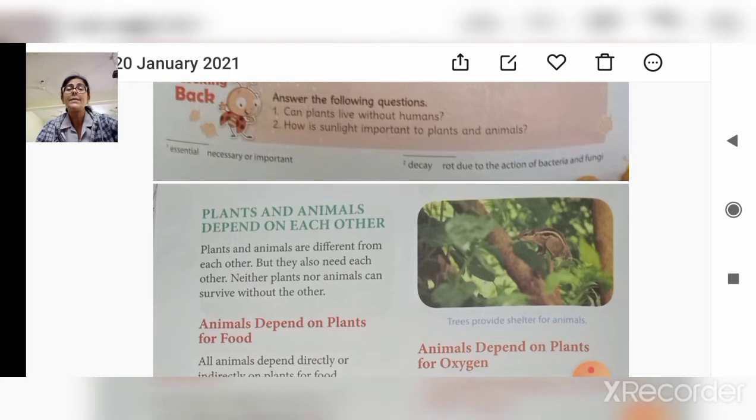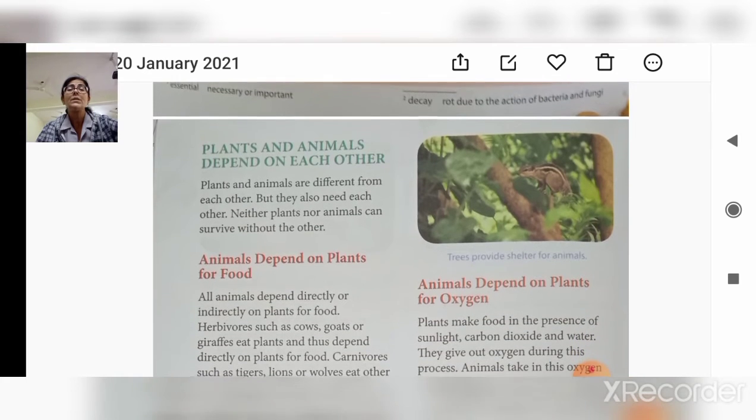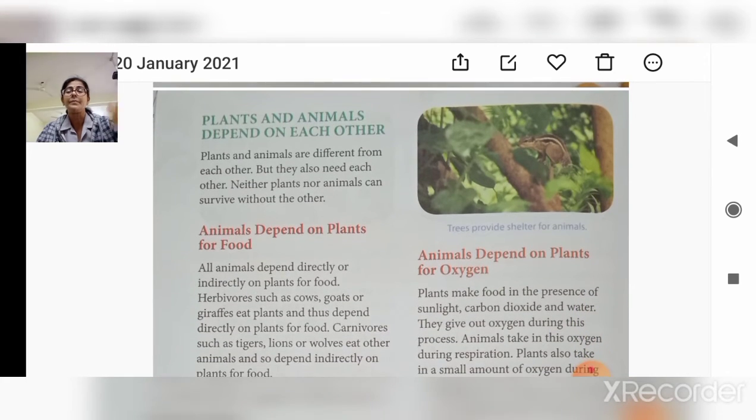Now plants and animals depend on each other. Plants and animals are different from each other, but they also need each other. Both are different from each other, but still they need each other, and that is known as interdependence, right? Neither plants nor animals can survive without each other. Their survival without each other is impossible. Animals depend on the plants for the food.